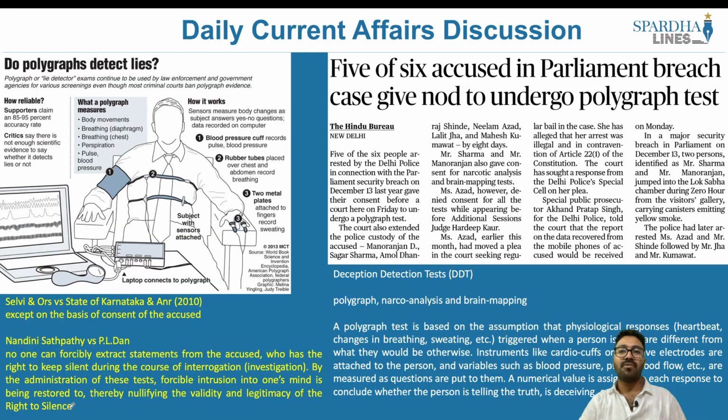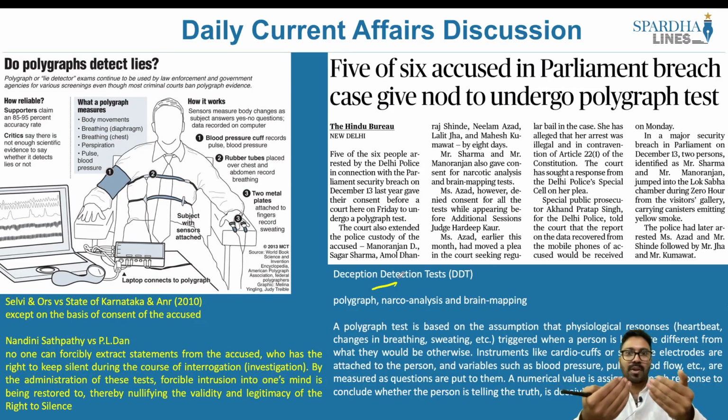This article says 5 of 6 accused in the parliament breach case give consent to undergo polygraph test. Let us try and understand what this article is about in greater detail. We have something called the deception detection test. What is this deception detection test? What is deception? Deception is an intentional form of lying.